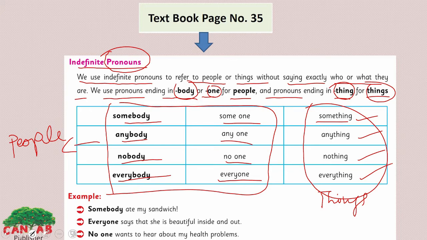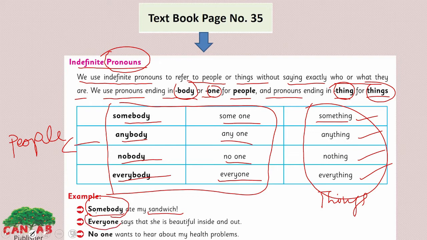Look at the examples in sentences. Somebody ate my sandwich. This person doesn't know who ate his sandwich. He doesn't know the specific name, he just guesses that somebody might have eaten his sandwich. So here, he is referring to people without saying exactly who they are.